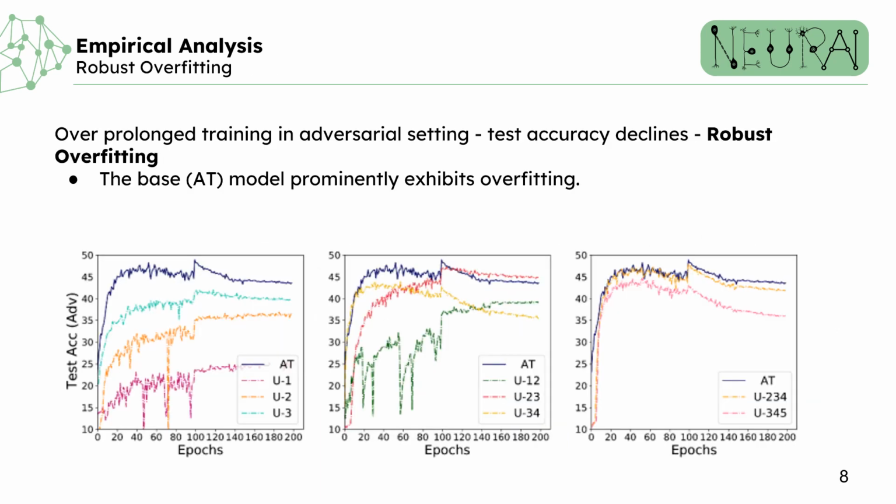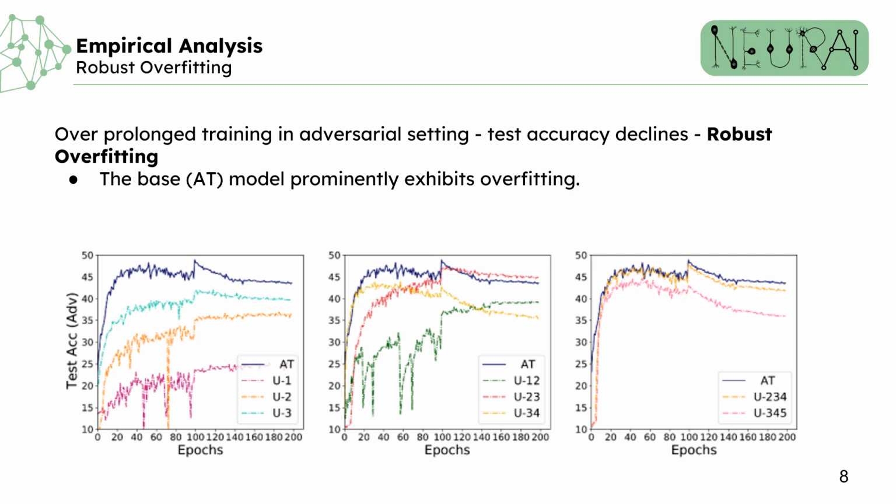We also explore the robust overfitting phenomenon. The figure here represents the test accuracy curves for all the models, and we can consistently see the trend of declining accuracy beyond a certain threshold. The base or the adversarial training model prominently exhibits overfitting. When we selectively update early layers, we observe a reduction in overfitting tendencies, albeit at the cost of lower overall accuracy. For example, U1, U2, and U12.